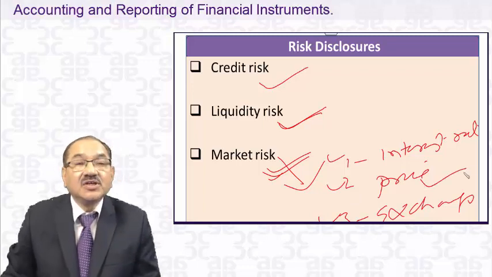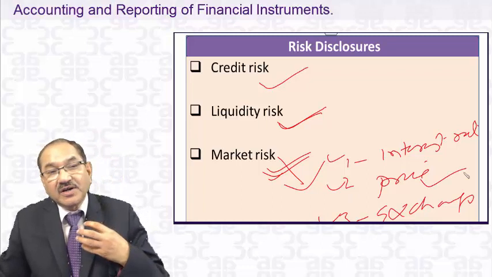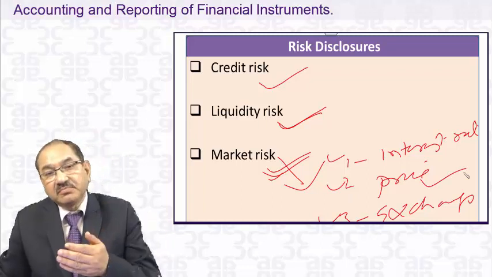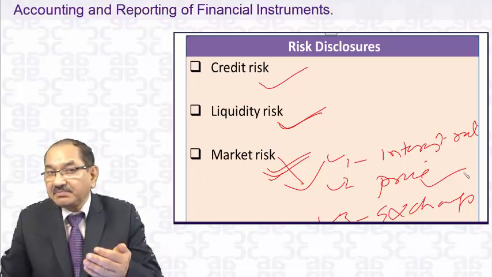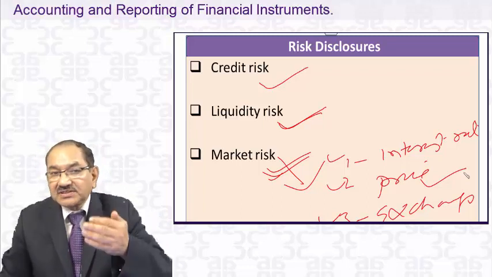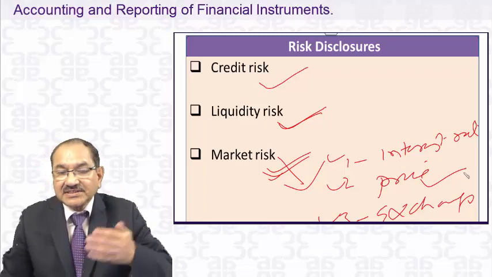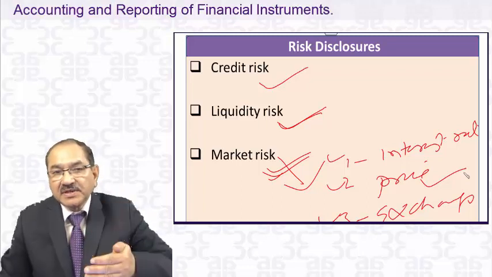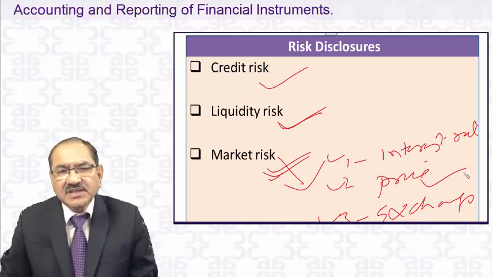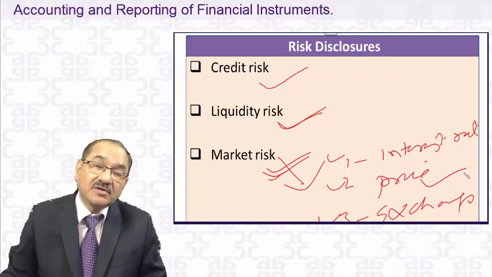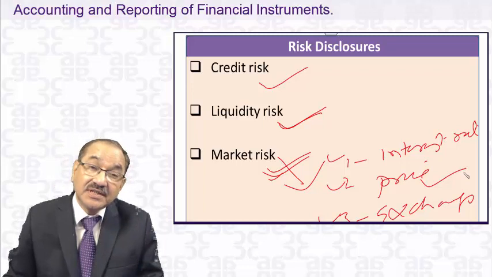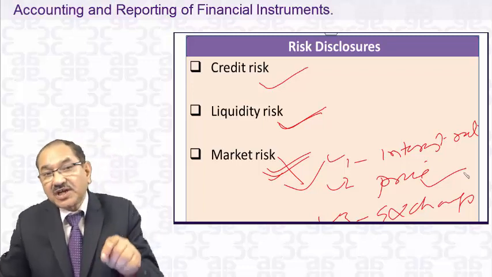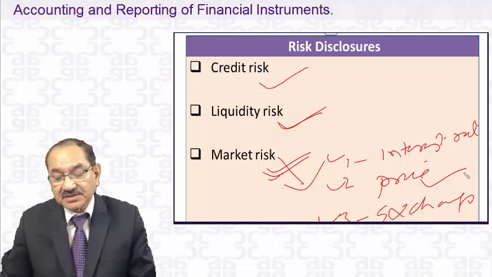Price risk. Your product is being sold in the domestic and foreign markets at a certain price. If the price fluctuates because of a recession or competition, and the price comes down by 5%, what will be the impact on your bottom line, on profit or loss? That has to be disclosed, along with how you are going to manage such risk.